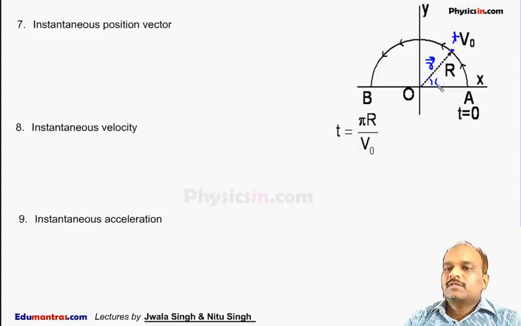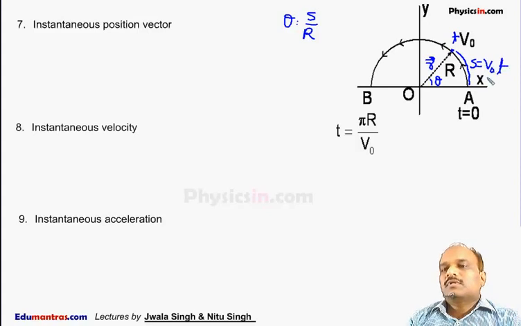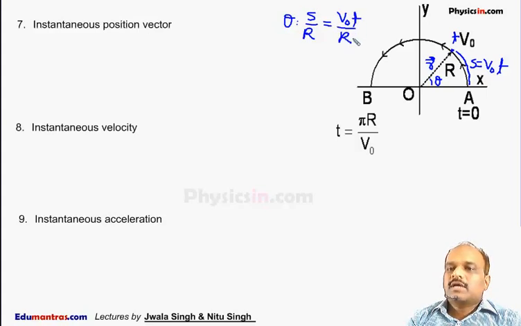If I say this angle is theta, then we can say theta is equal to s by r, and s is the distance traveled by the particle in time t. So this is your s, which is equal to v naught into t, because the particle is moving with a constant speed. So theta comes out to be v naught into t by r. This is the angle subtended by the position vector at any time t with the positive x-axis.